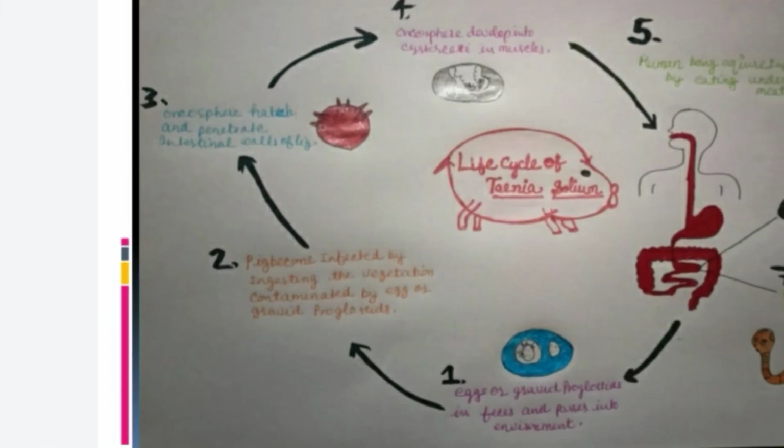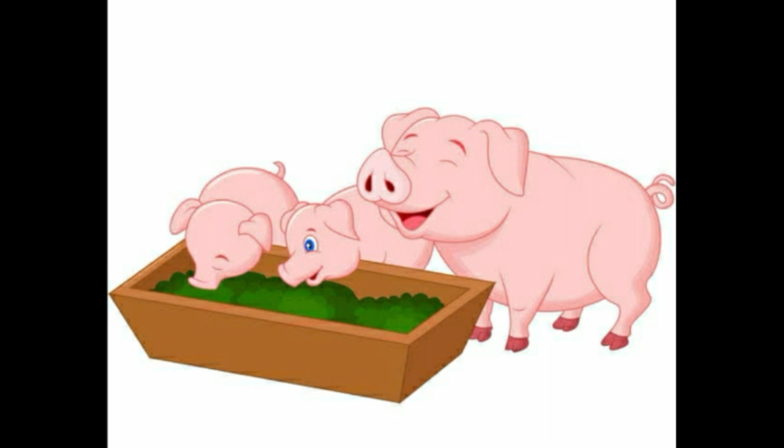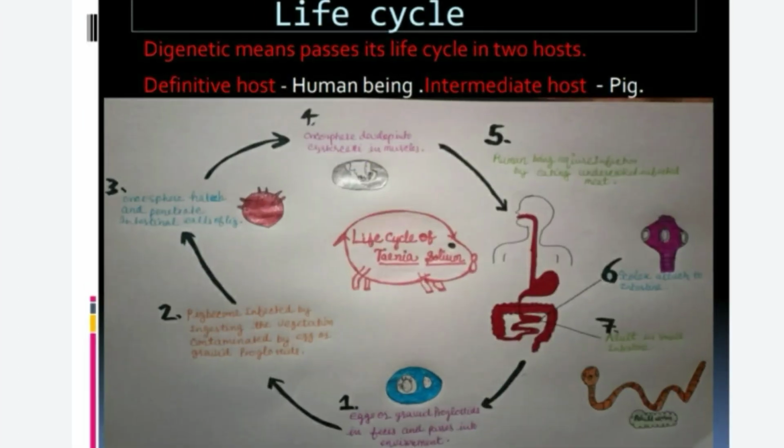In the second stage, the pig, that is the intermediate host, acquires infection by eating and digesting the eggs or gravid proglottids along with the parasitized vegetation. Now, as the pig has acquired the infection by eating the eggs, in the next stage, the eggs or gravid proglottids migrate into the pig intestine as an oncosphere,